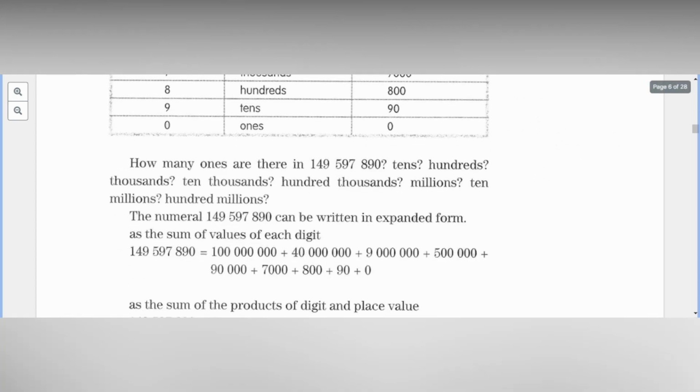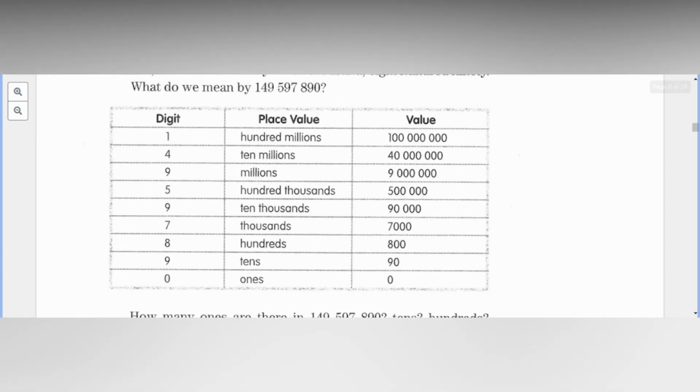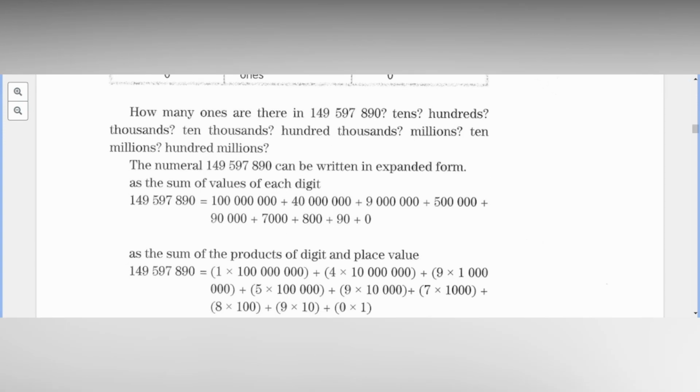Very good. So the numeral can be written in expanded form as the sum of the values of each digit. Expanded form is just writing all of them in their values. You just put all the values together and add a plus between them. So you separate them and put zeros.